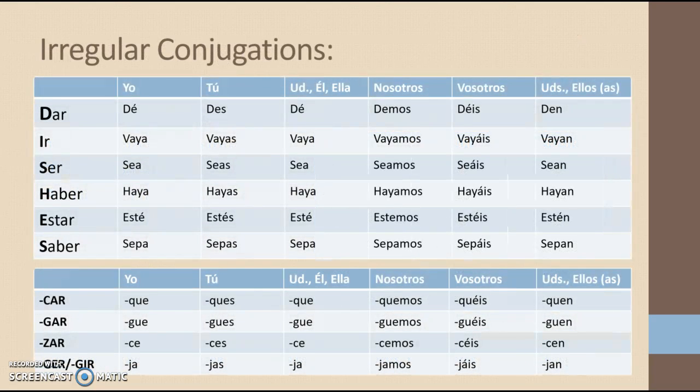Now, of course, Spanish always has to have irregulars, and this is where we'll move into quiz number 2, the irregulars. Now, these irregulars we've seen before when dealing with commands. We've dealt with dishes. We've dealt with car, gar, zar, and -her, -hier verbs. Now, instead of dar only having a couple of conjugations like des, de, or den, we have 6 different versions based upon the subjects. Yo dé, tú des, él dé, nosotros demos, vosotros deis, ellos den.